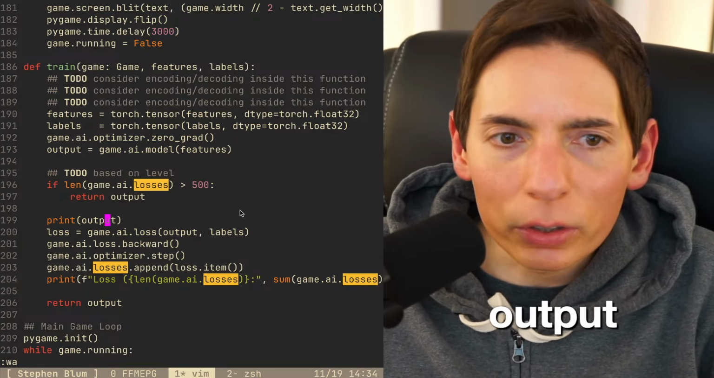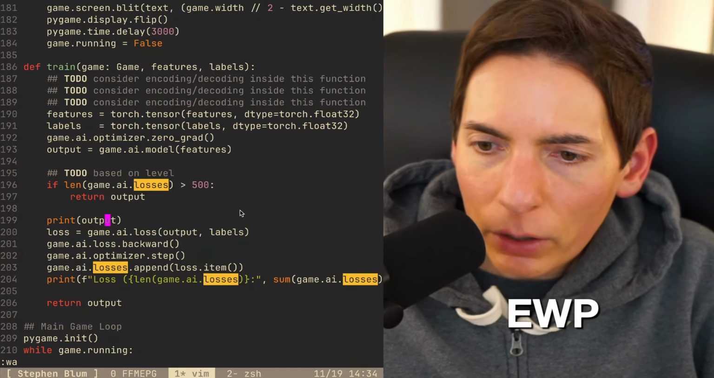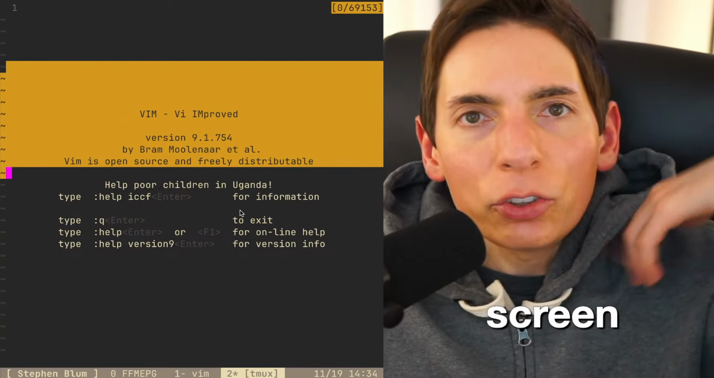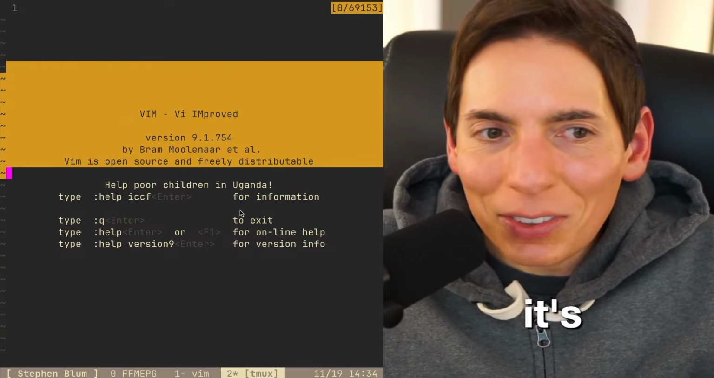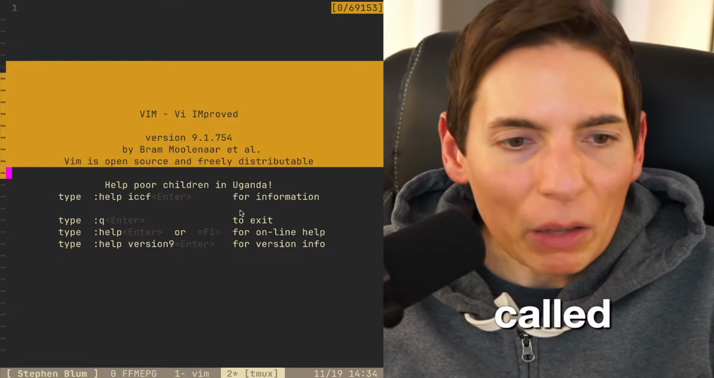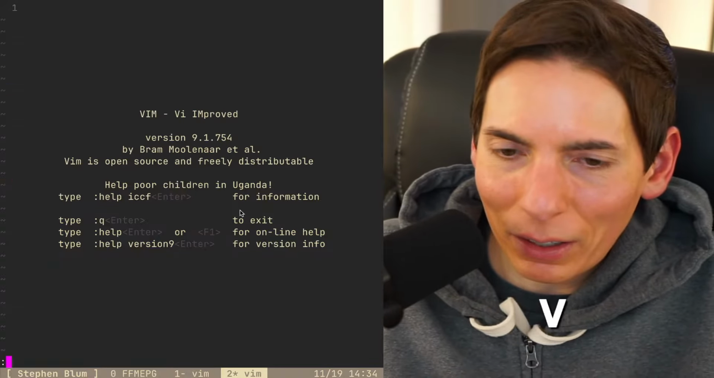Print output. Good. What IDE are you using? Oh, we are using Vim. You see here on the screen. It's just a simple text editor, you guys. That's what we're doing. It's called Vim. V-I-M. There you go. Vim on the screen.